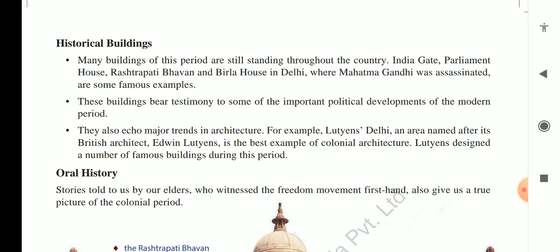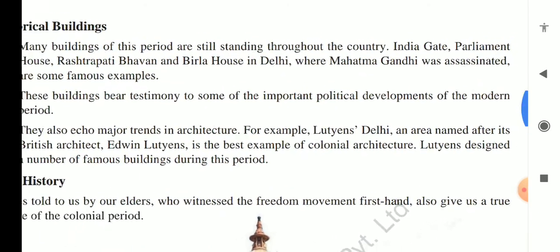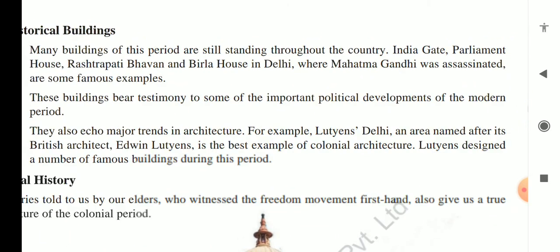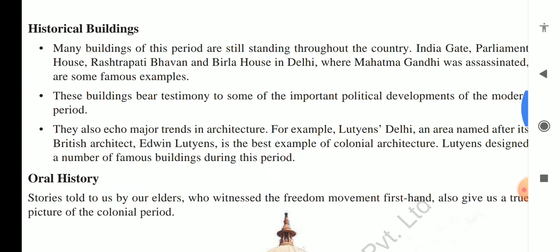The buildings which were established years ago are still standing tall in the history of India today. That is India Gate, Parliament House, Rashtrapati Bhavan, and Birla House in Delhi, where Mahatma Gandhi was assassinated. These are some famous examples, and you also know this.